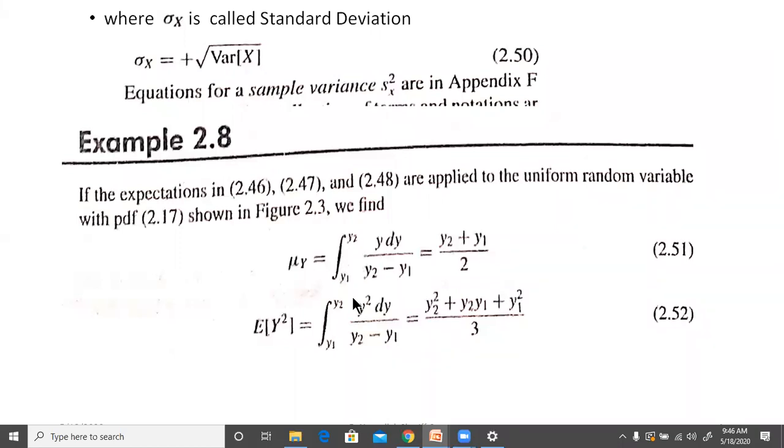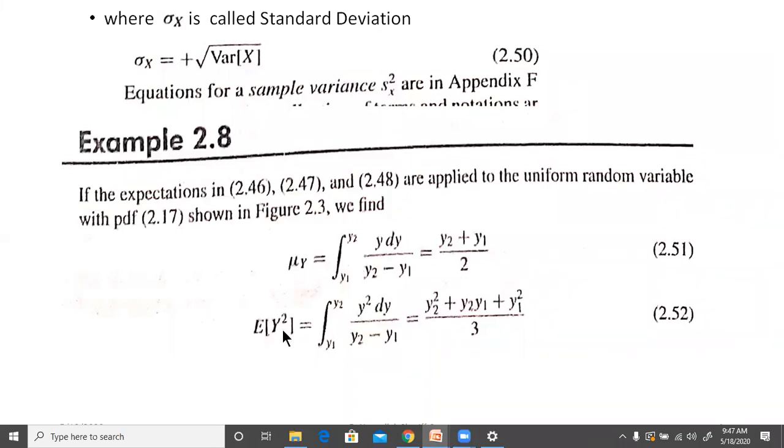So if you substitute y2 and y1 for y, you'll get y2 square minus y1 square divided by 2 into y2 minus y1, and you can write y2 square minus y1 square as y2 plus y1 times y2 minus y1, divided by 2 into y2 minus y1. So y2 minus y1 and y2 minus y1 will cancel.